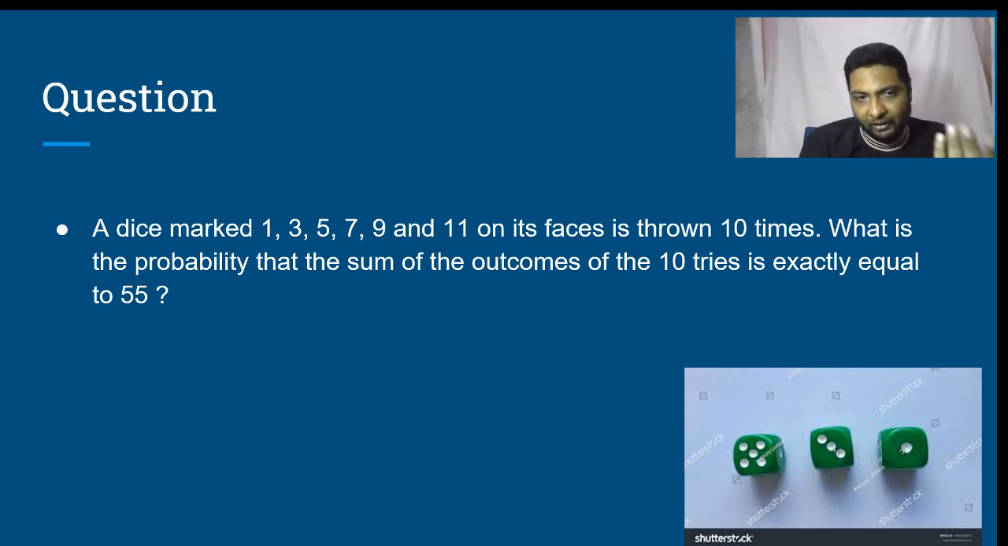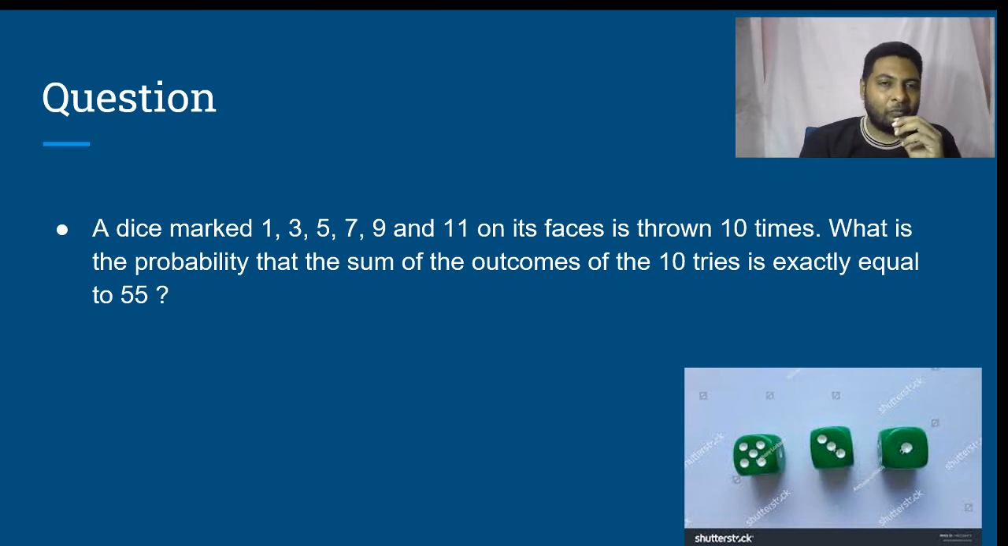If I had not given the hint, some of us may start thinking, oh, probability is not my cup of tea. Some others may start thinking, I need 55. Every time I roll the dice, I get either a 1, 3, 5, 7, 9 or 11. I am rolling the dice 10 times.